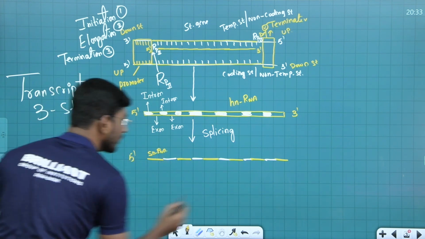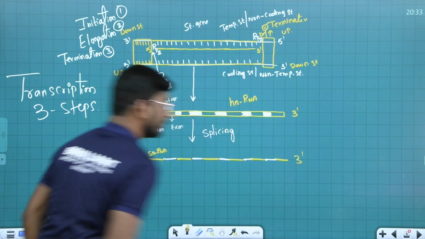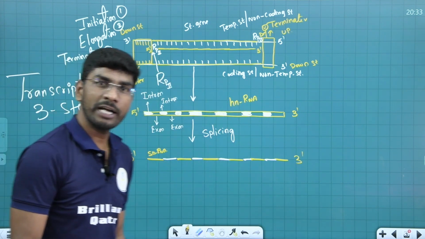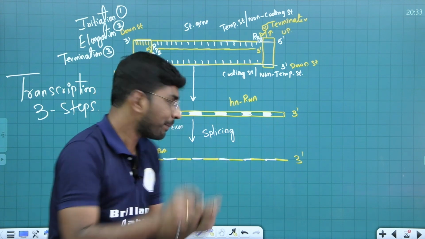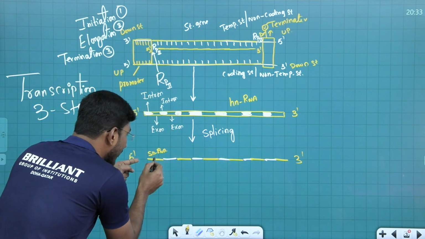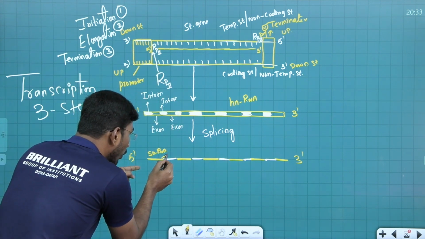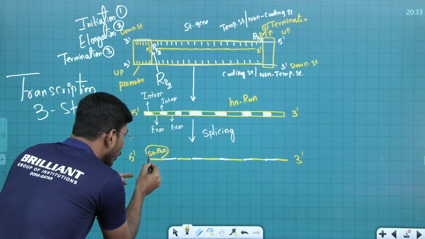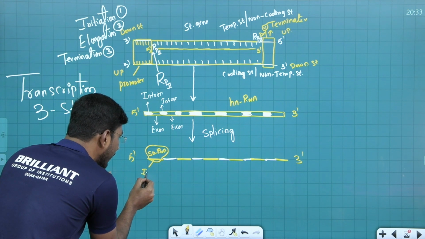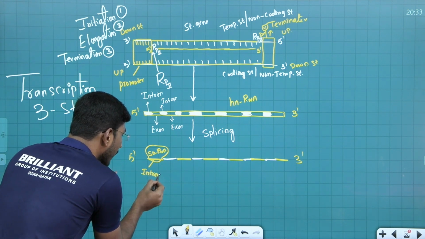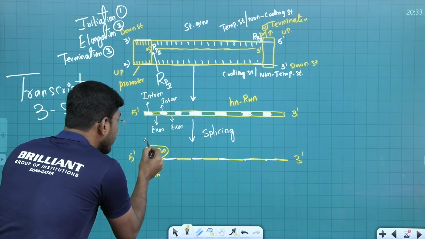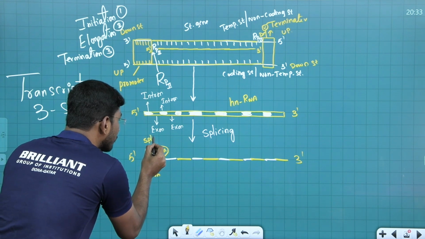This is 5 dash. This is what? 3 dash. Now what happened? This snRNA comes and attaches to this total part, snRNA plus intron. This is intron, right? This total part we call spliceosome.